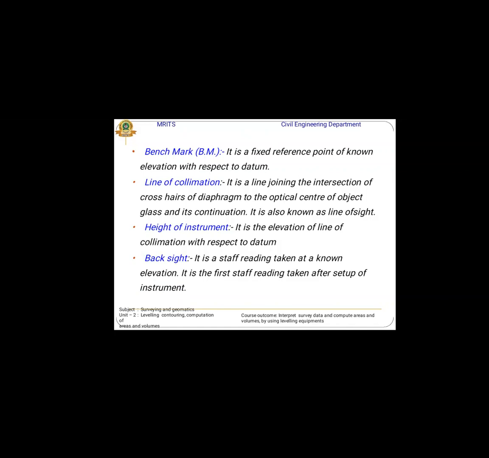What is the backsight? Before taking any other values, the backsight is taken. It is the staff reading taken first after setting up the instrument. Next, the foresight is the staff reading taken after shifting the instrument forward, one by one.